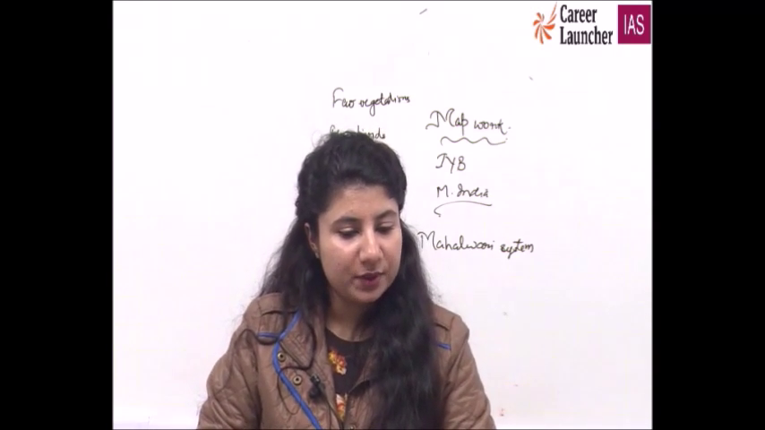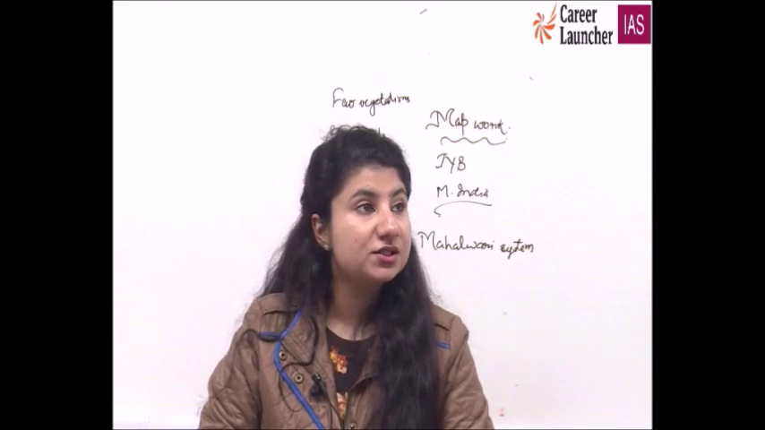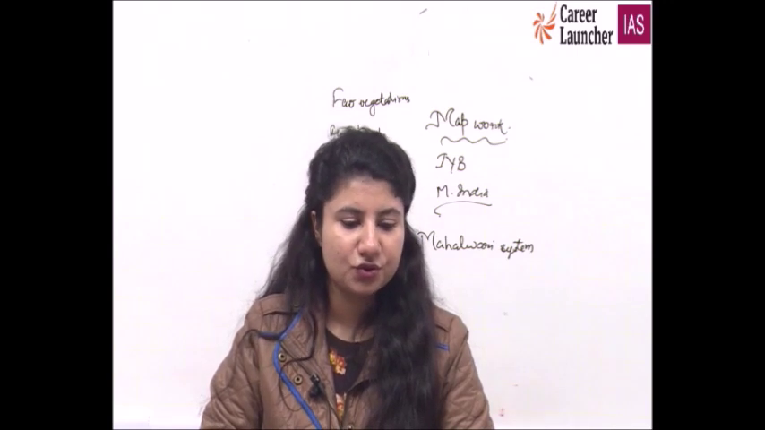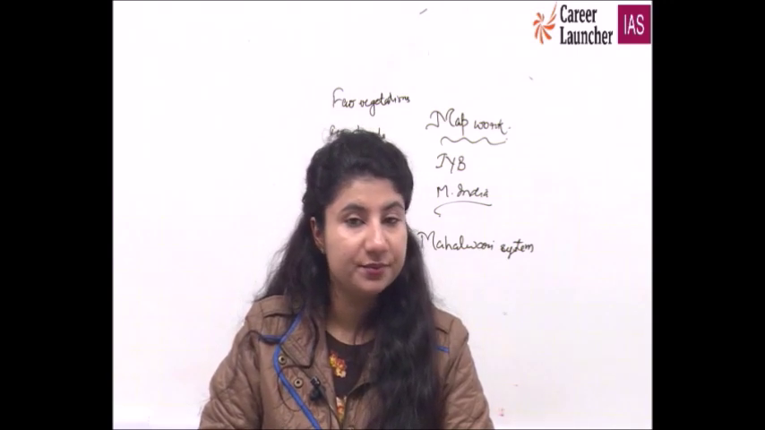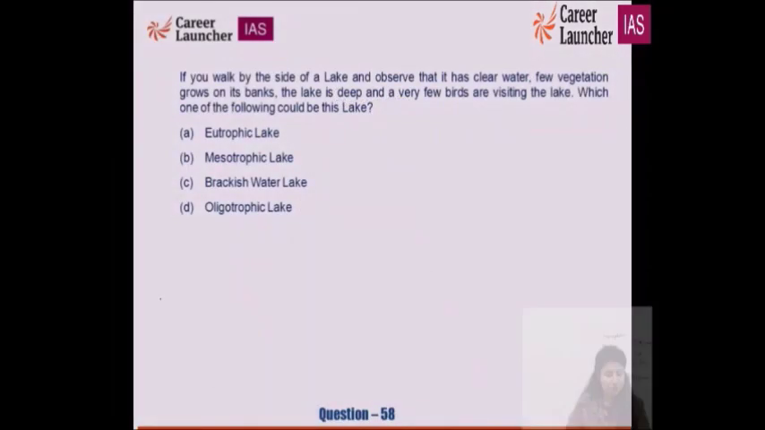Which one of the following could be this lake? Eutrophic. Eutrophic is rich in nutrients. Mesotrophic, no. Brackish is salty, correct? And oligotrophic lake would refer to this lake which is there, and it is also having very steep gradients, and when the gradients are very steep, it is not so easy to sit on these lakes. And a eutrophic lake, we all know that it is rich in nutrients.